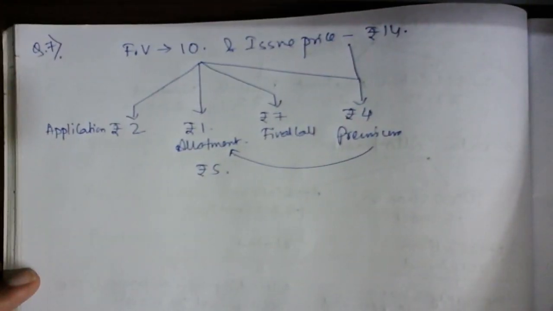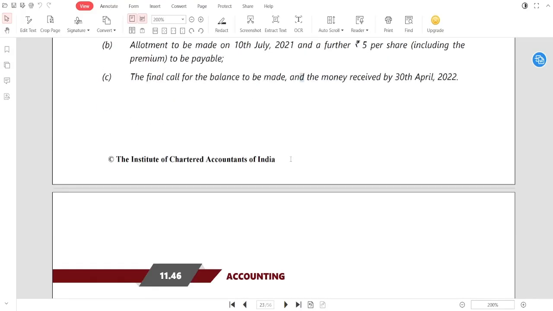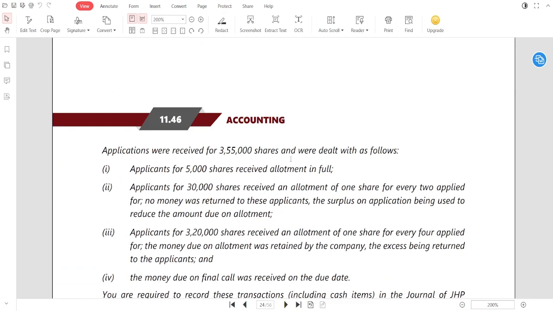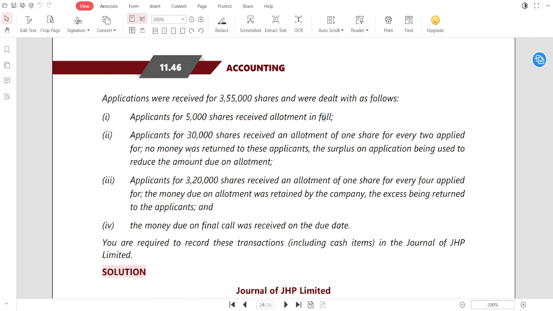Now if we discuss more from this, out of total shares offered, 1 lakh, 3,55,000 applications are received, of which those who have applied under category 1, that is this one, receive full shares. Those who applied for 5,000 shares receive 5,000 shares in full. Category 2, those who applied for 30,000 shares get 1 share for every 2 shares applied.